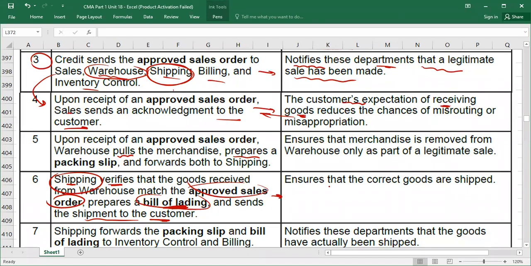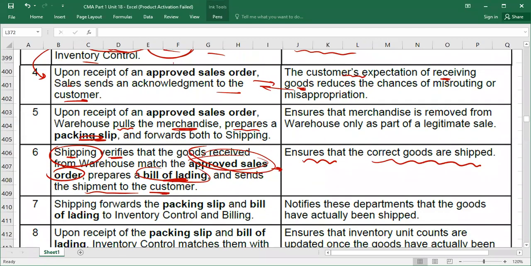Here what is the control? Obviously shipping department is trying to ensure that correct goods are shipped, because he's comparing packing slip and goods with the approved sale order. So that is why he's trying to ensure that the correct goods are being shipped.